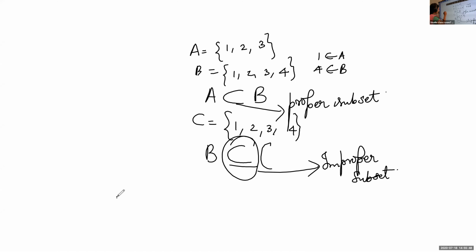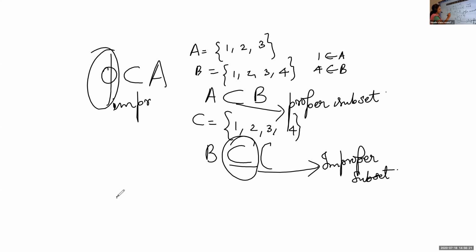Okay, then one more thing we have learned. What is this one? Can you recall? Empty set. Very good. Empty set is always a subset of every set. Write down all these points, okay? Empty set is a subset of every set, and the empty set is also an improper subset.